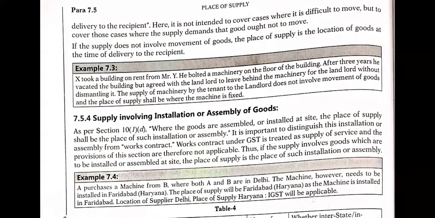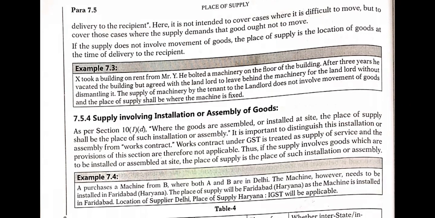X took a building on rent from Mr. Y. He bolted a machinery on the floor of the building. After 3 years, he vacated the building but agreed with the landlord to leave behind the machinery for the landlord without dismantling it. The supply of the machine by the tenant to the landlord does not involve movement of goods, and the place of supply shall be where the machine is fixed, right? So wherever the machine is fixed, where the movement has not happened, that particular place is called the principal place of supply. So nothing more than this.